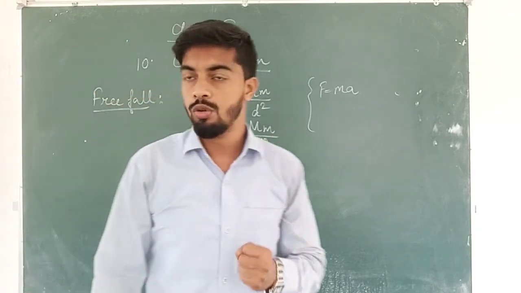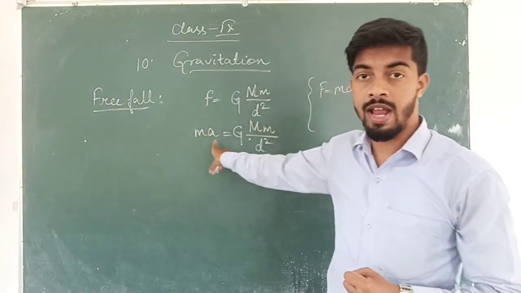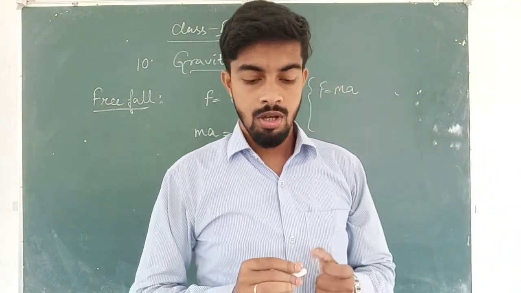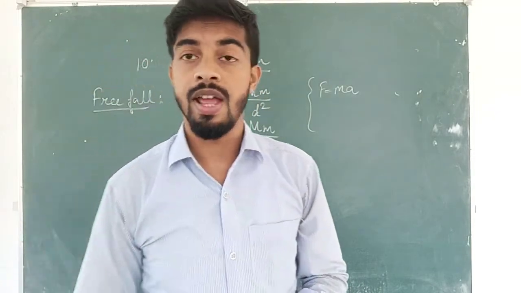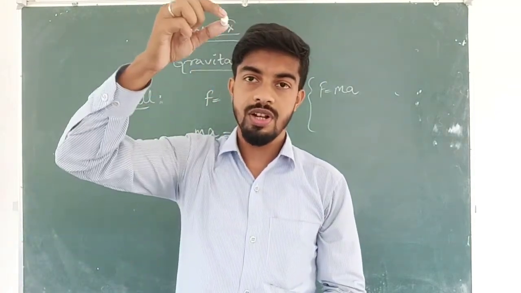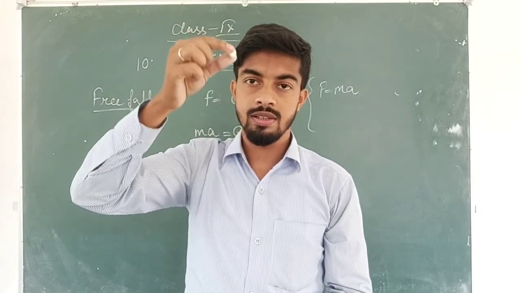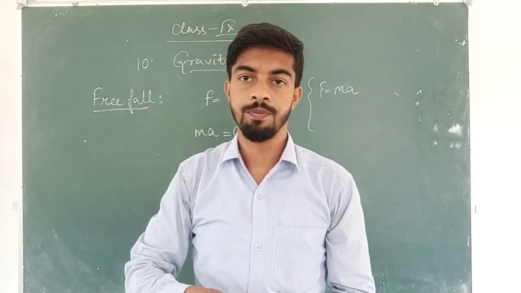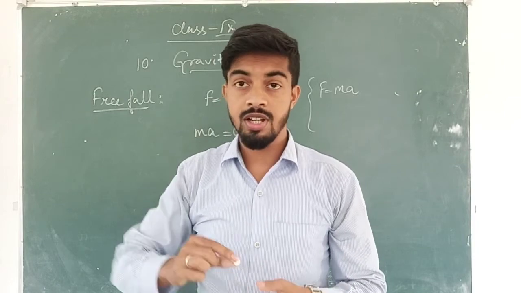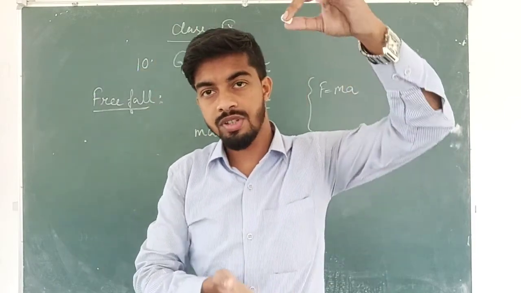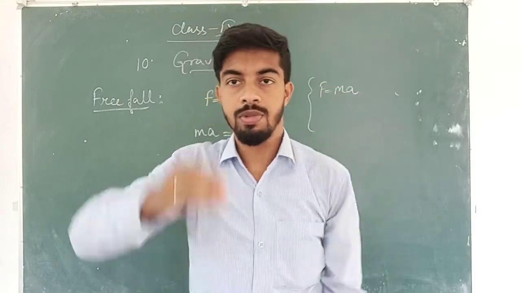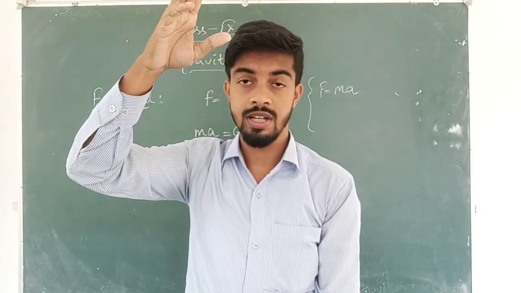Now we know m is the mass of the body and a is the acceleration. Now acceleration, we need to concentrate on and know about the proper acceleration. When an object is falling down, it is coming at a certain speed. Now when the object is not thrown, means no extra force is given, then the object comes down due to the earth's gravity, means the object falls down because of the gravity.